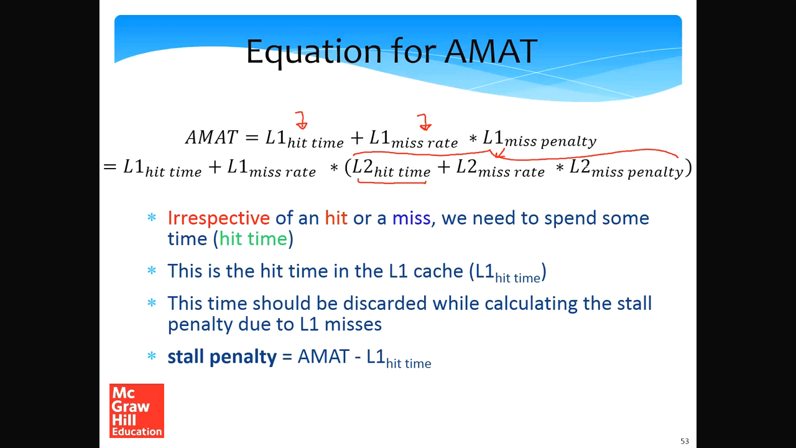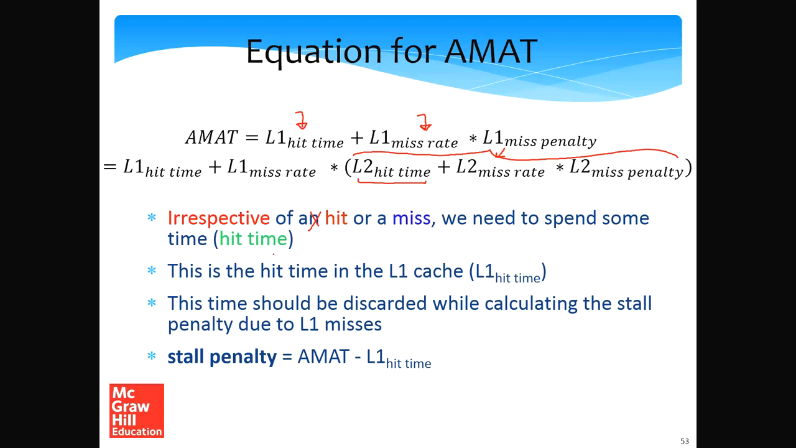So this is pretty much the formula for the average memory access time. And of course, we can go down further, which I'll cover in the next few slides. But the important thing to note here is that irrespective of a hit or a miss, we need to spend some time. This is the hit time. And then, a fraction of the accesses will miss. And for the misses, we need to pay a miss penalty.